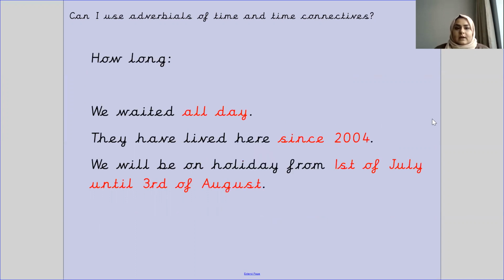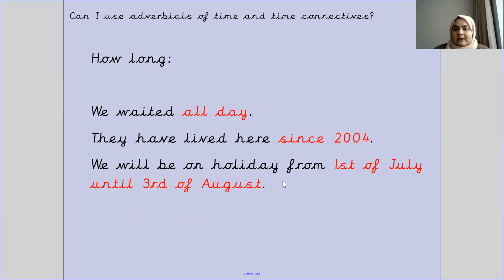Okay, now how long for? Now these are examples of how long something had happened. So we waited all day. So now that is an example of how long we had waited. They have lived here since 2004. So now this is an example of how long they have lived in their home.